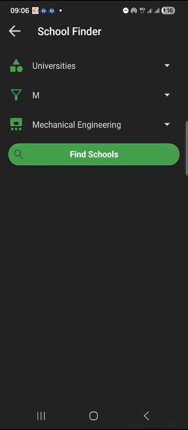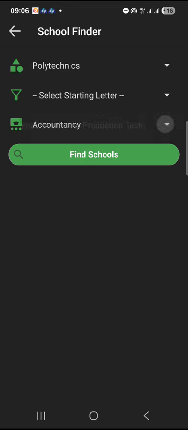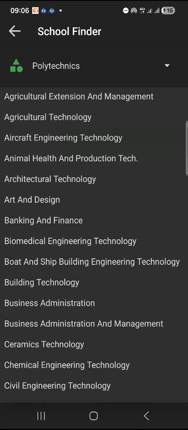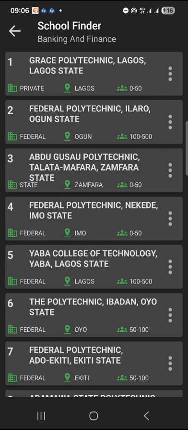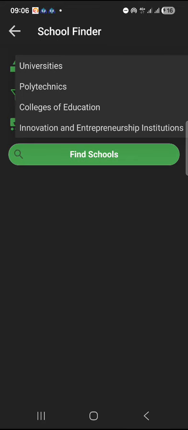Now, all of what I've shown you so far is under universities. If you want to know the schools offering courses in Polytechnic, you can switch to Polytechnics, choose any course that you want, and check all the Polytechnics offering those courses. You understand? You can do the same thing for Colleges of Education and Innovation and Entrepreneurship Institutions.